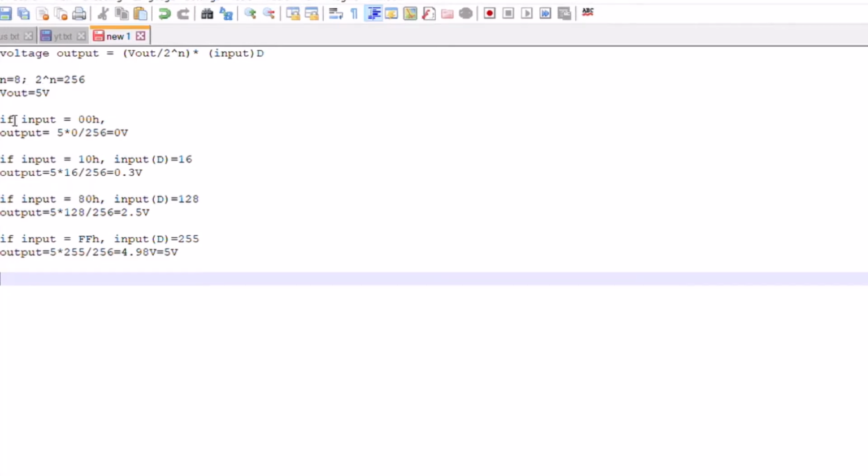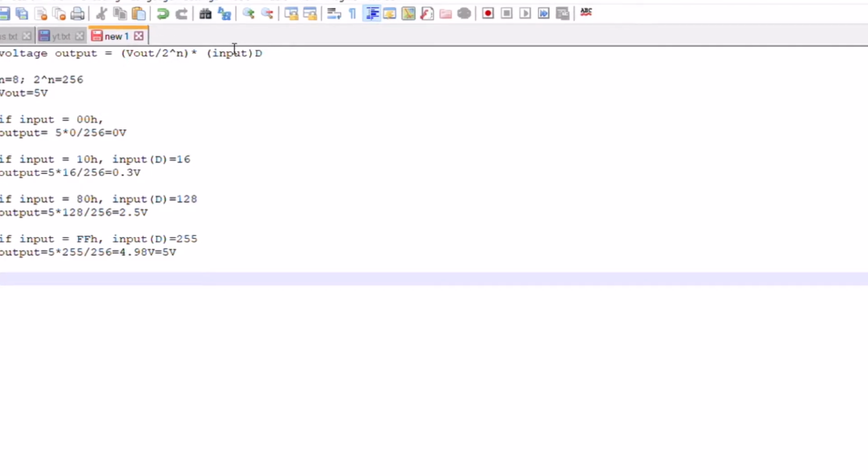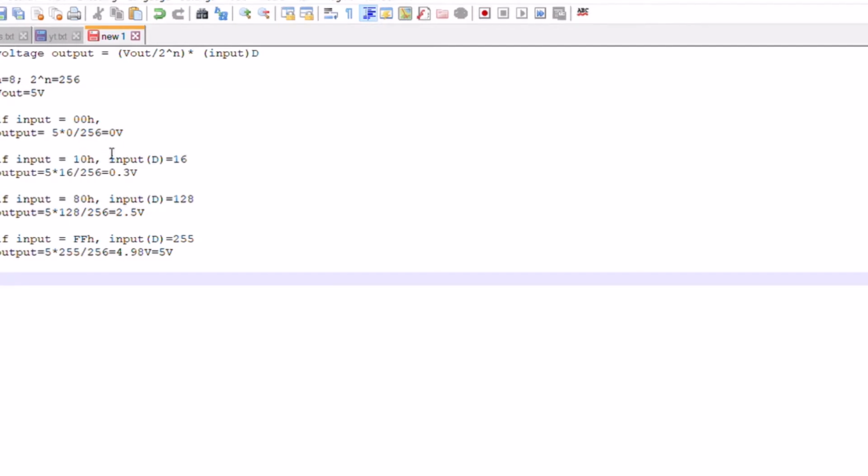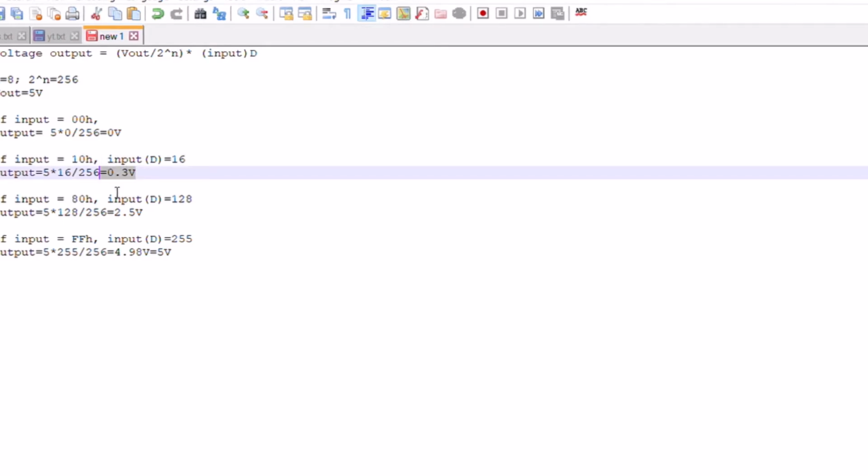Now, if input is 00H, output is 5 into 0 divided by 256, which gives 0 volt as the output. If input is 10H, then input in decimal will be 16. Therefore, putting it in the formula, we will receive the output voltage as 0.3 volt.